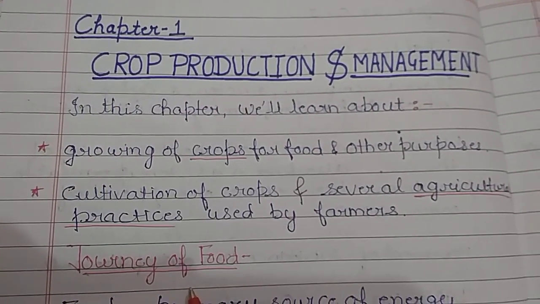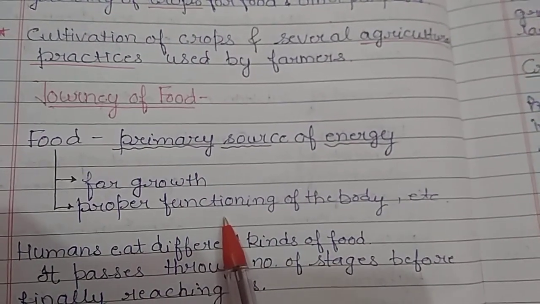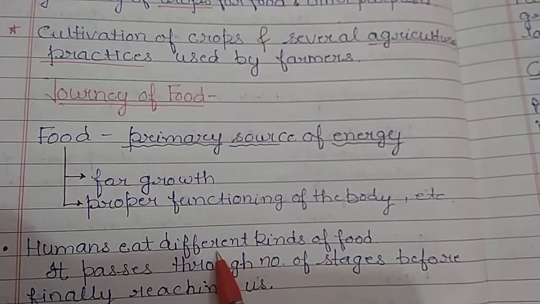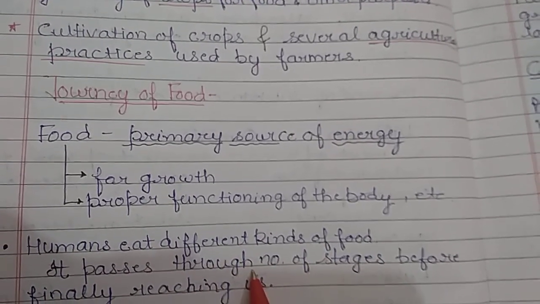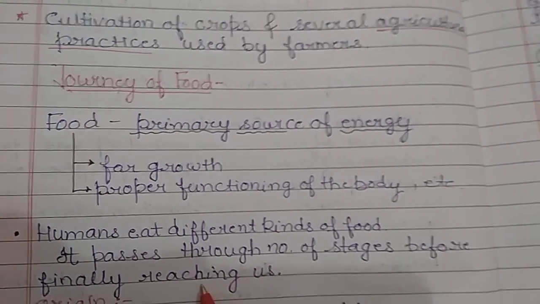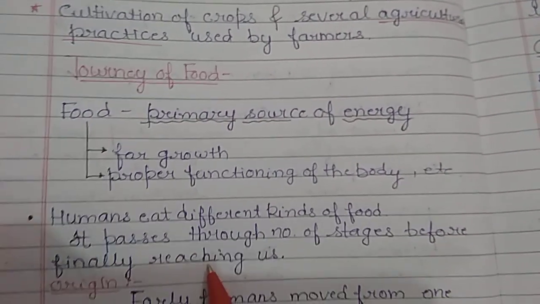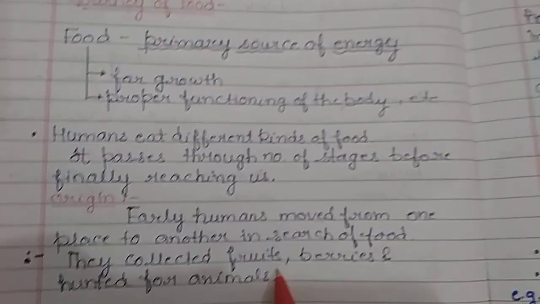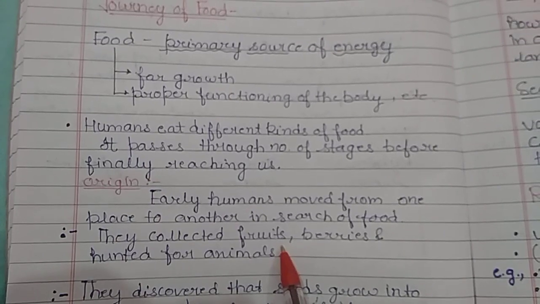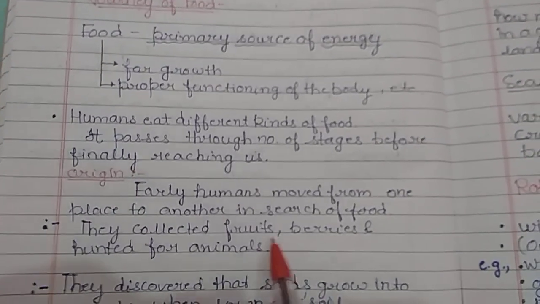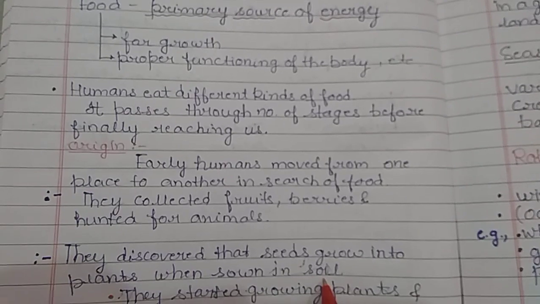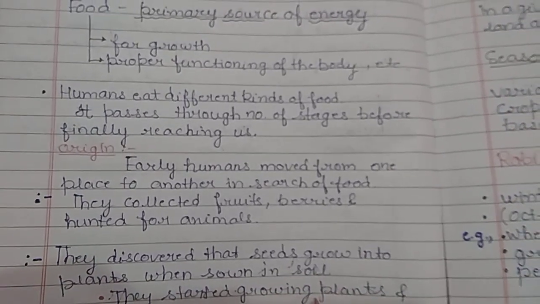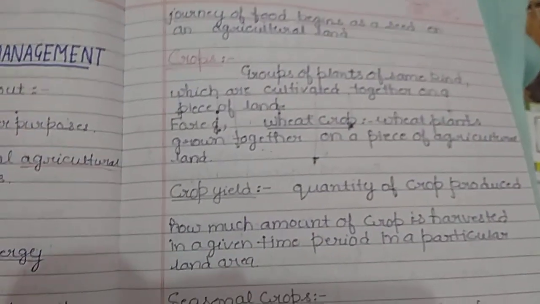As we all know, food is the primary source of energy and we need food for growth and proper functioning of the body. Humans eat different kinds of food and food passes through a number of stages before it finally reaches us. Next is origin. Early humans moved from one place to another in search of food. They collected fruits, berries and hunted for animals. They discovered that seeds grow into plants when sown in soil and they started growing plants, and the journey of food begins as a seed on agriculture land.